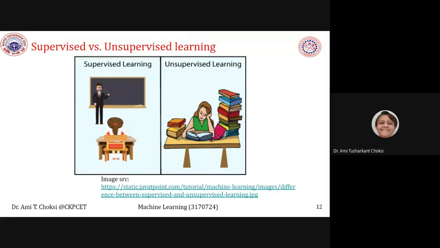So what about unsupervised learning? Unsupervised learning is where you have a number of books available. You learn yourself, you read it, you understand, okay, it should be something like this. When you find four or five definitions of, say, machine learning, you understand something after looking at those definitions. So you learn yourself, you improve yourself.